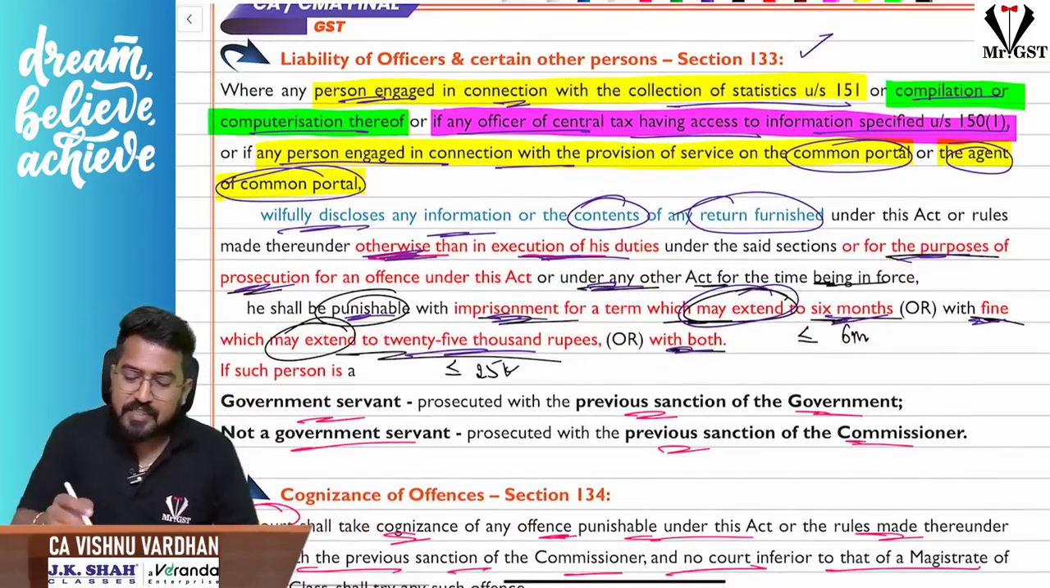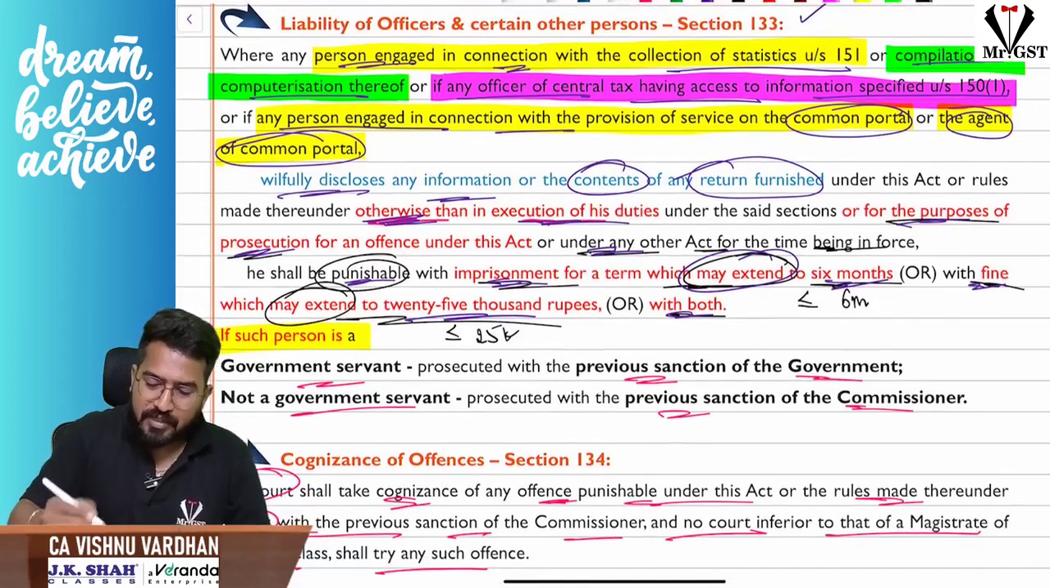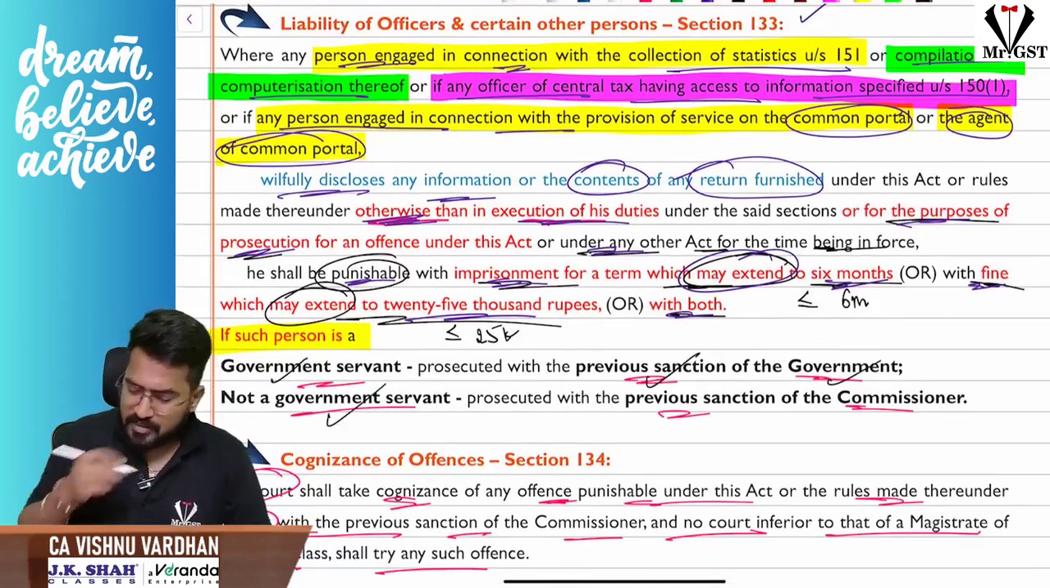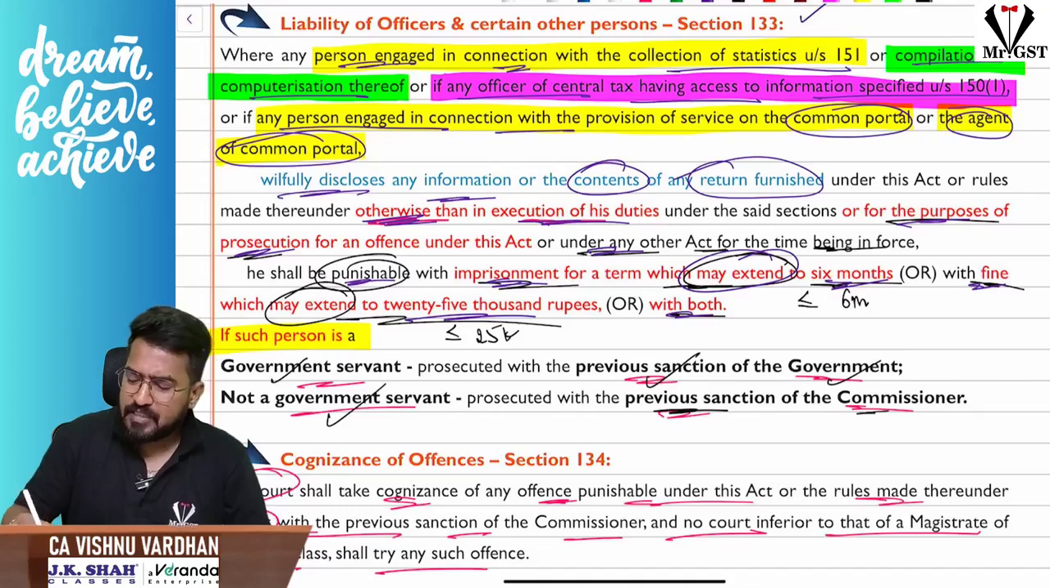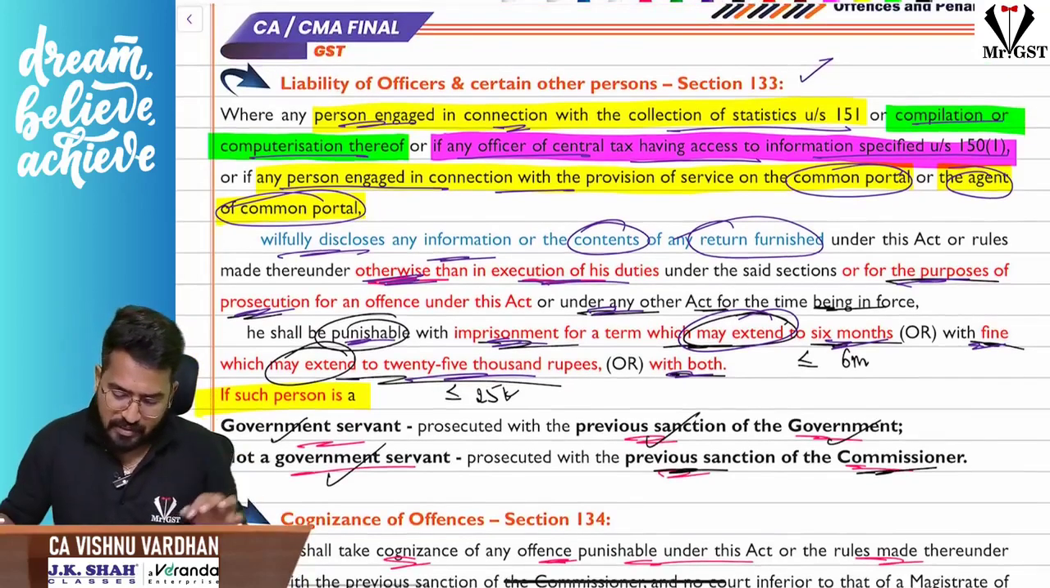But if such a person is a government servant, then for prosecuting him, obviously previous sanction of the government is required. If he is not a government servant, then previous sanction of the commissioner is more than sufficient. That is the concept. Okay, so that is section 133.